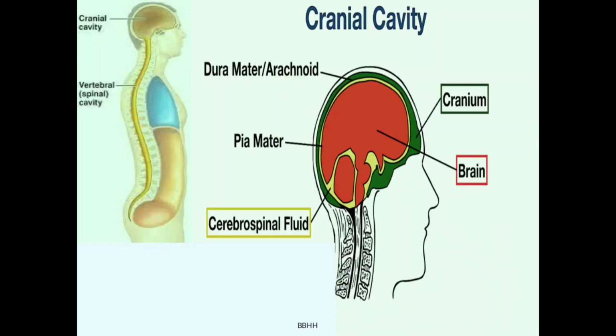We'll have a picture explanation of the cranial cavity. This cavity contains the meninges: the outer covering layer, dura mater; the middle layer, arachnoid mater; and the innermost layer, pia mater. Meninges of the brain, CSF (cerebrospinal fluid) and the brain. To have it in memory, let us have the acronym of meninges. D for dura, A for arachnoid and P for pia, DAP.